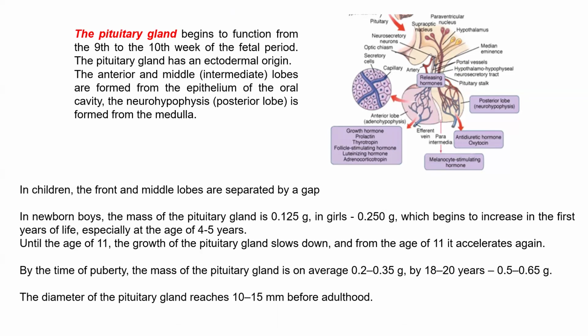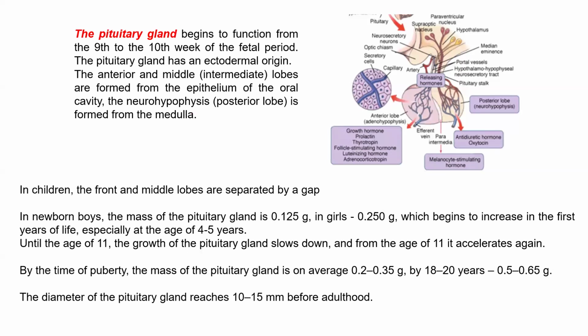The anterior and middle or intermediate lobes are formed from the epithelium of the oral cavity, but the neurohypophysis is formed from the medulla. In children, the anterior and middle lobes are separated by a gap.